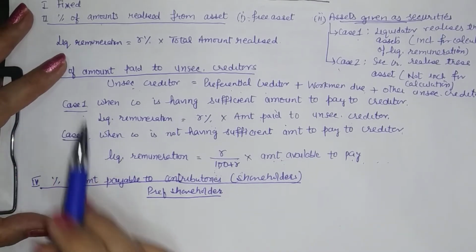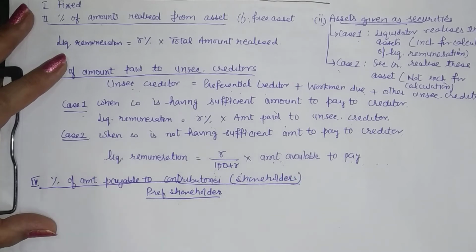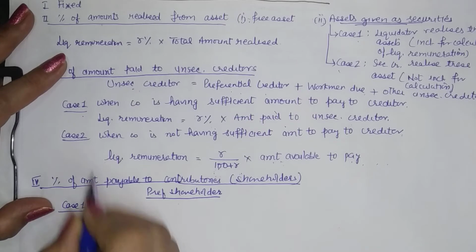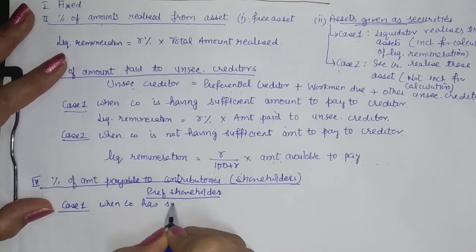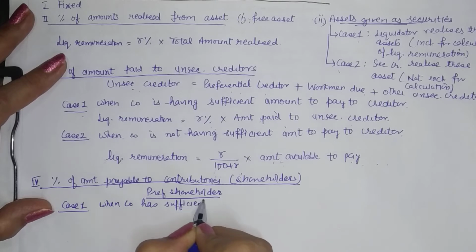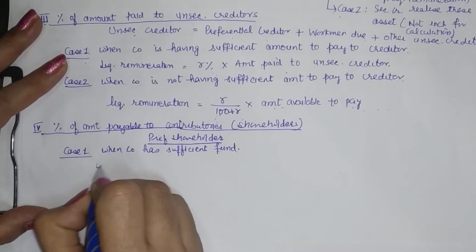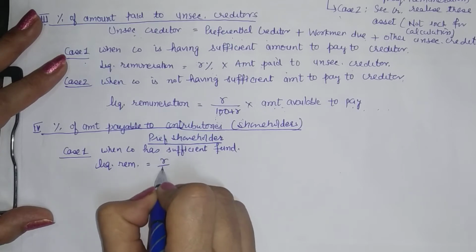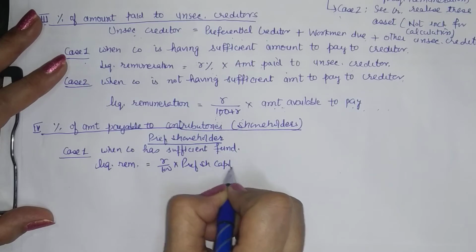That is, whether the company has sufficient funds to pay to them or the company is not having sufficient funds to pay to them. So case 1, same as here, when the company has sufficient funds. If the company has sufficient funds to pay to this liability, that is preference shareholders capital, in that case, the liquidator's remuneration can directly be taken as the given percentage of preference share capital. Okay.